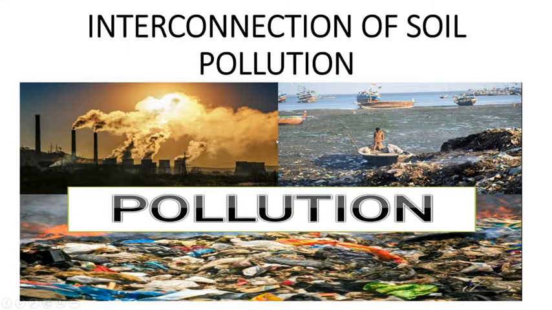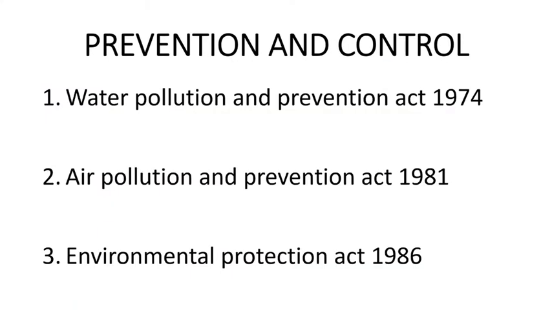Okay, and to control this pollution, we can take small steps as an individual, but on a larger scale, till something is made mandatory, till something is made lawful, people do not abide by those laws and precautions. Hence the Pollution Prevention and Control Board has taken up these three laws.